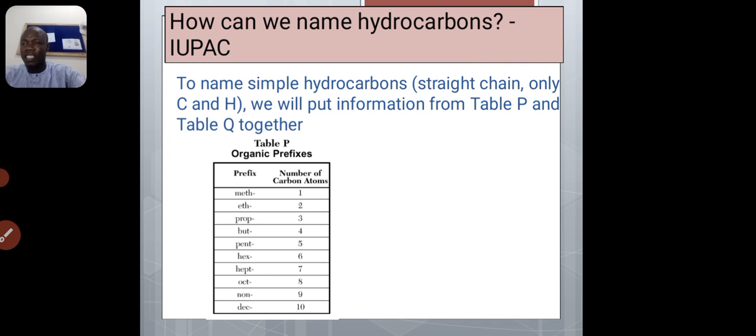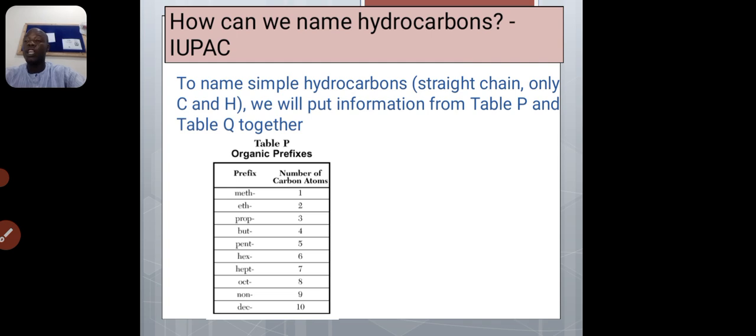So ladies and gentlemen, what I want you to understand is that we have what we call the alkyl group. The alkyl group has its own formula, which is CnH2n+1. And to get an alkyl, you just have to remove 1 hydrogen atom from an alkane. In the alkane family, we have methane, ethane, propane, butane, pentane.